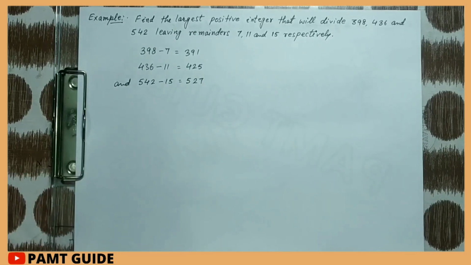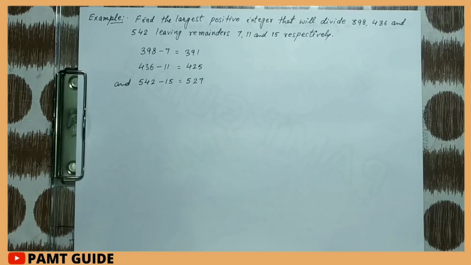Then 391, 425 and 527 will be divisible by the required number. So the required number will be the HCF of 391, 425 and 527.